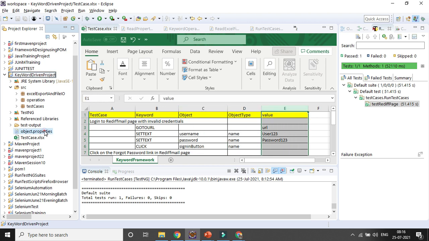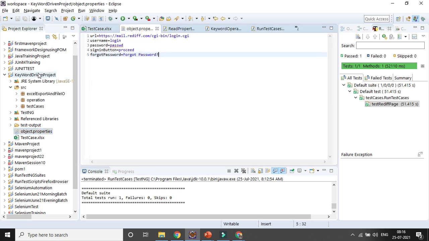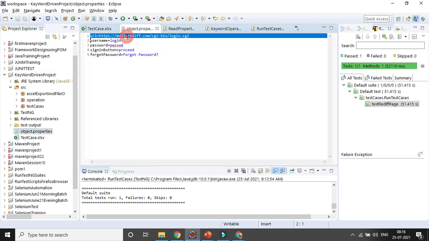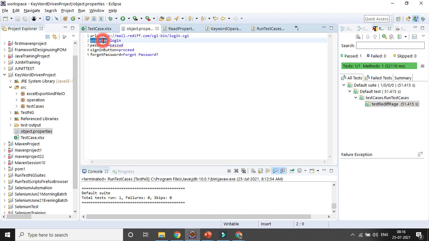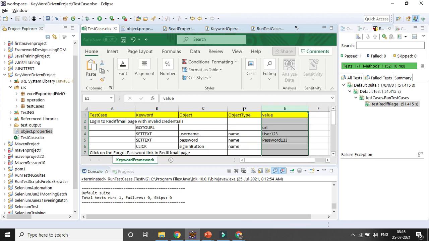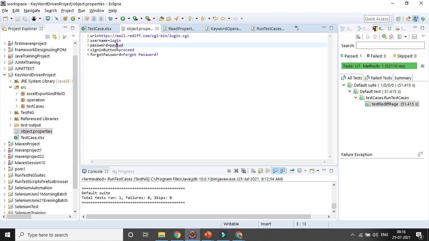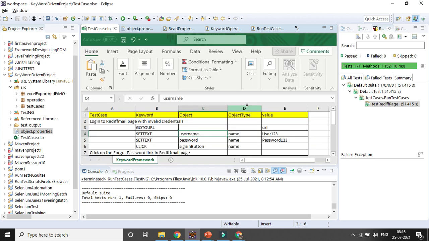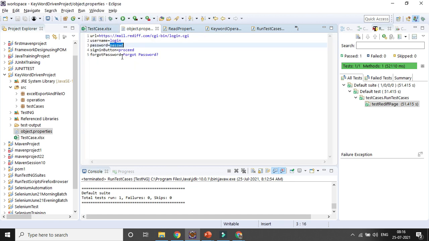I will be creating an object.properties file at the project level. I will be giving the URL here because I don't want to showcase it. This is the field name, and this is the element locator value based on the object type I have given. So this is the name value, and this is the object type. Similarly, for the others I am giving the value based on the right element object type. So these are the different values I have given for each and every object.